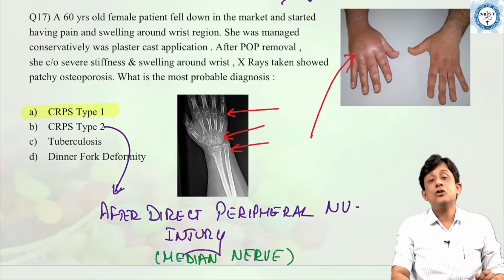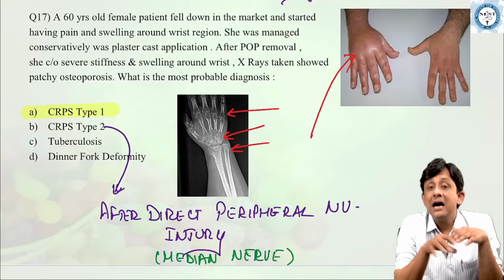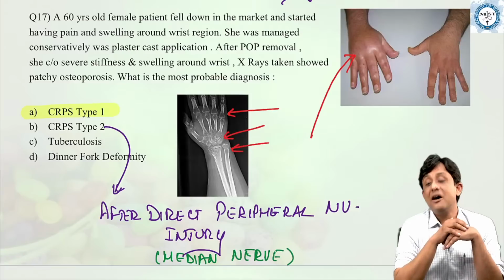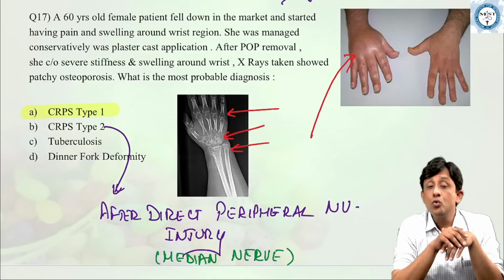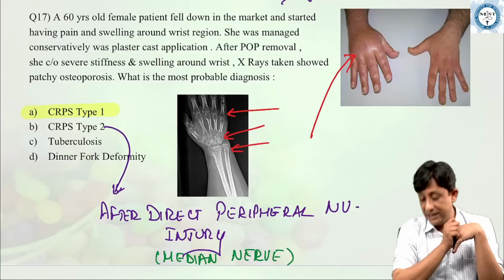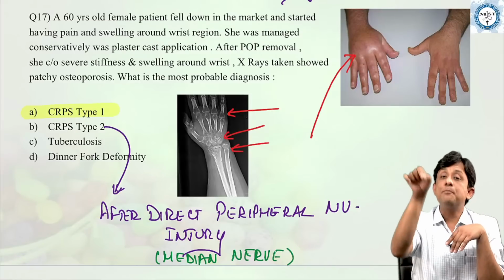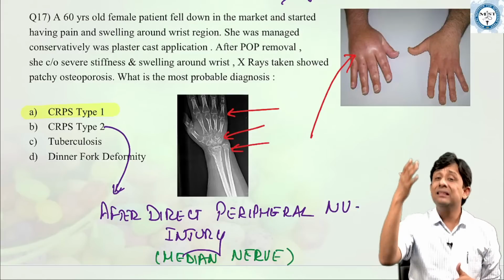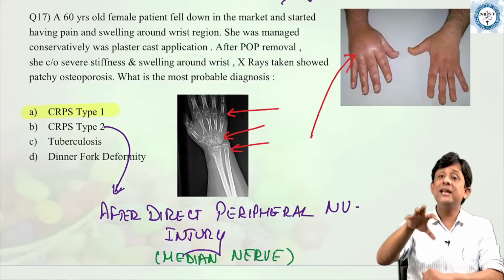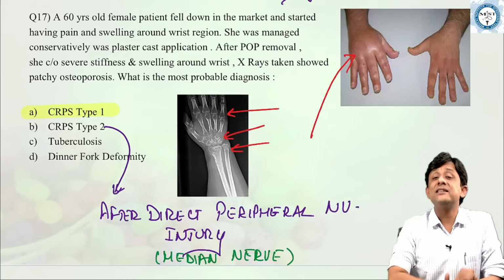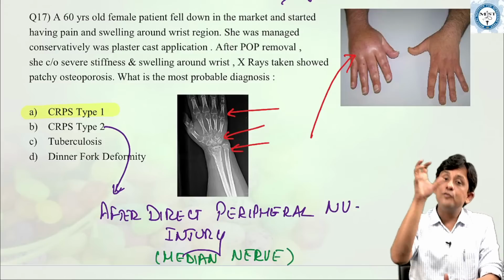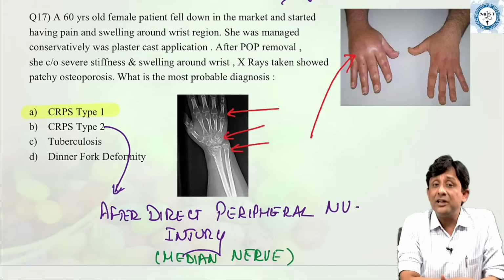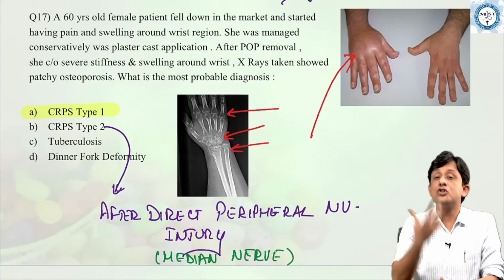Okay, complex regional pain syndrome type 2 are the changes of stiffness and swelling and the skin trophic changes which develop after direct injury to the peripheral nerve, most commonly the median nerve. While complex regional pain syndrome type 1 are the changes because of reflex activation of sympathetic nervous system, and these changes include pain, stiffness, swelling, limitation of movements, and with these X-rays showing that significant amount of bone has been eaten away, what are localized or patchy osteoporosis, which takes place after a fracture or a significant soft tissue injury.